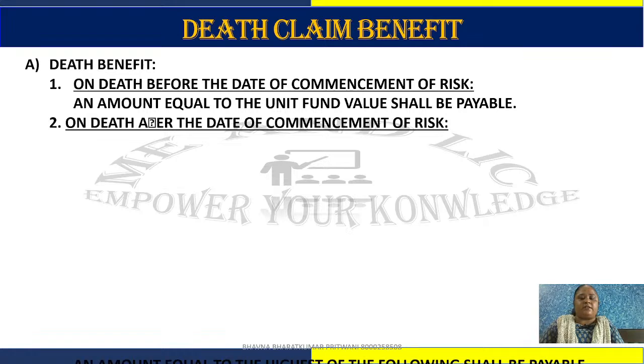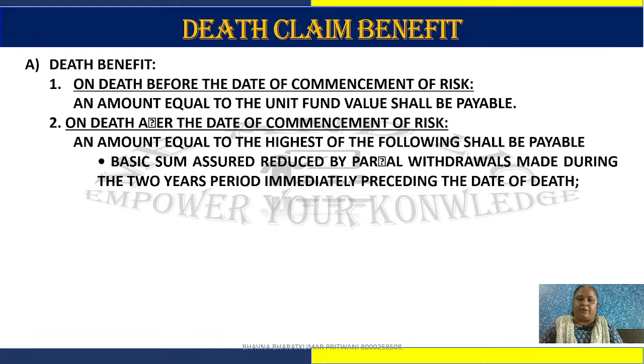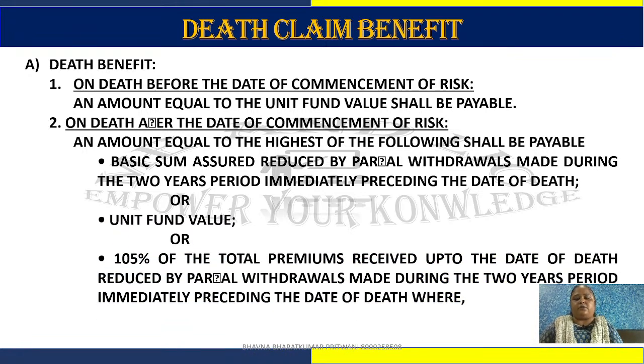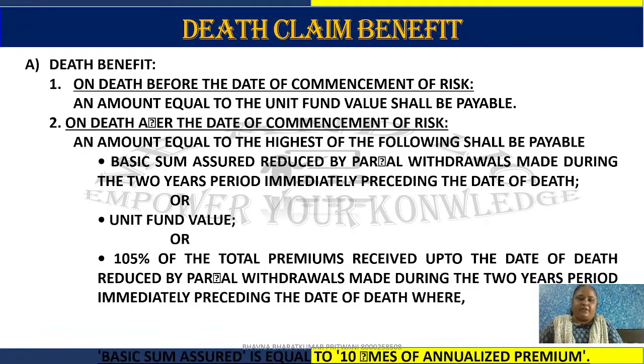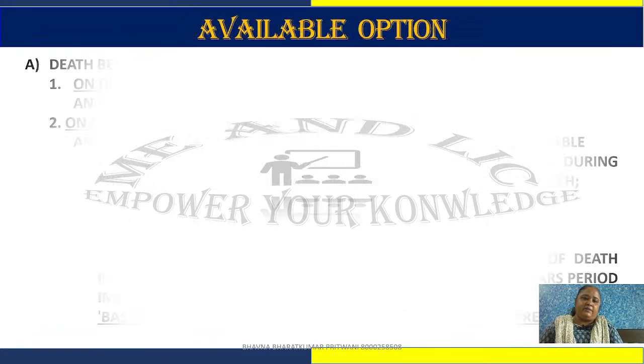On death after the date of commencement, an amount equal to the highest of the following: basic sum assured minus any partial withdrawal done in the last 2 years, or unit fund value, or 105% of total premiums received up to the date of death, reduced by partial withdrawal made during the last 2 years. After 2 years everything resumes, but if in the last 2 years something was withdrawn, then it would be deducted. Okay, so basic sum assured is equal to 10 times the annualized premium here.